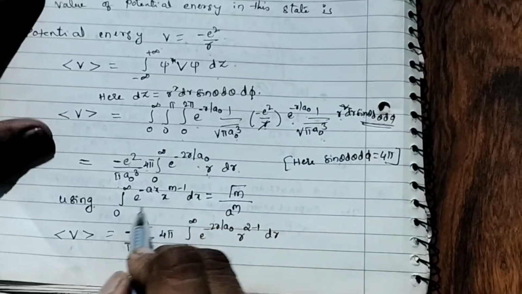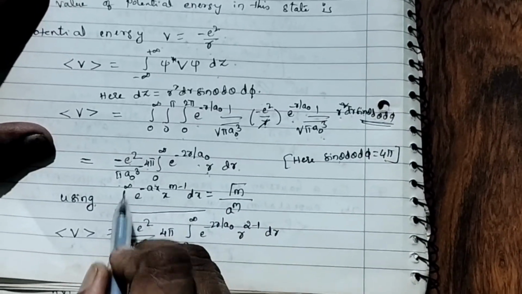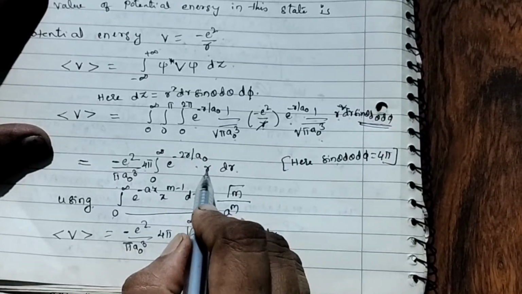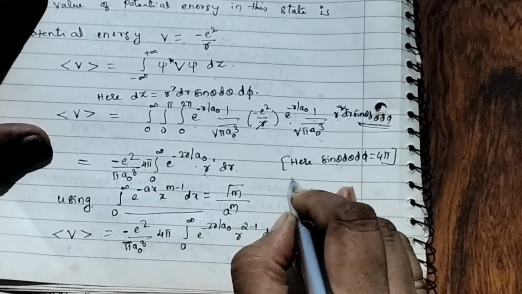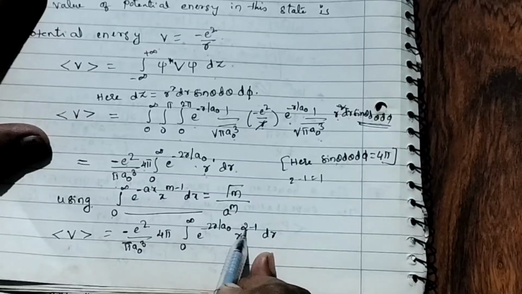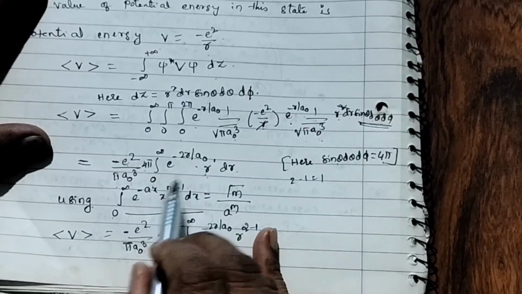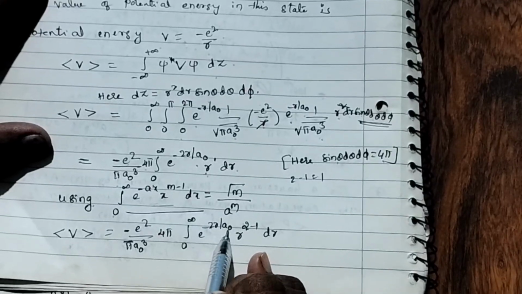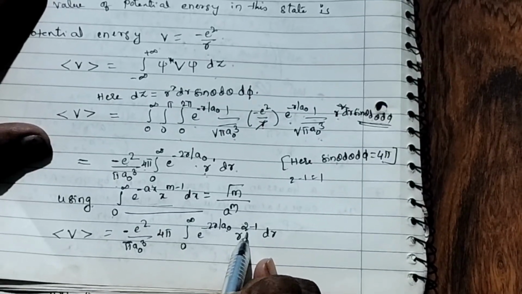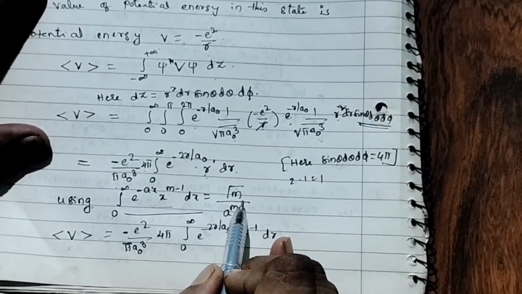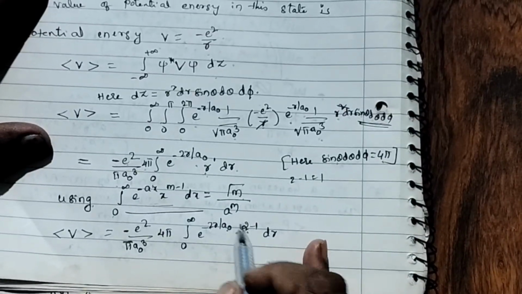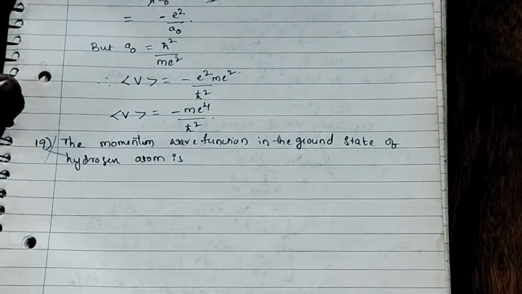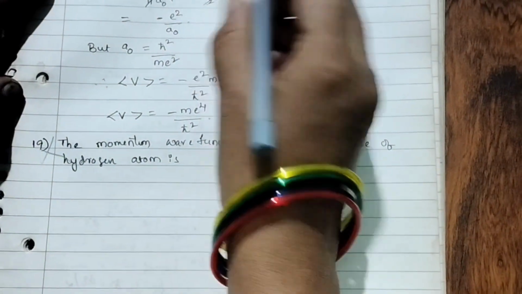Now this I am writing in this form: integral 0 to infinity e to the power of minus ax, x to the power m minus 1. Here r means power 1, no? I am writing it as 2 minus 1. Will anything change? Nothing. So in place of a, 2 by a naught. In place of m, 2. So factorial m, into 1 by a, that is 2 by a naught, whole to the power of m, and in place of m we have 2.